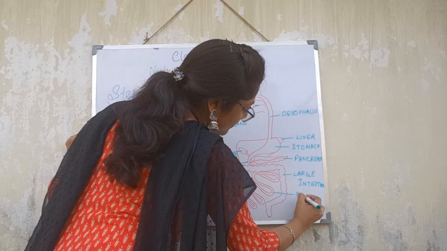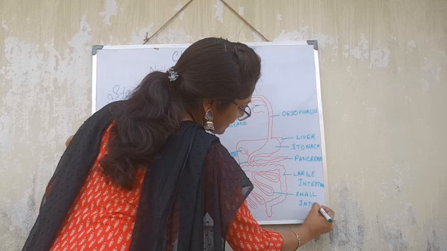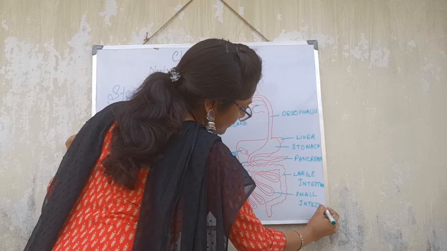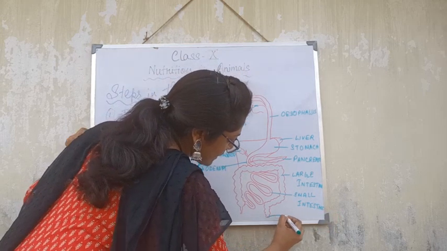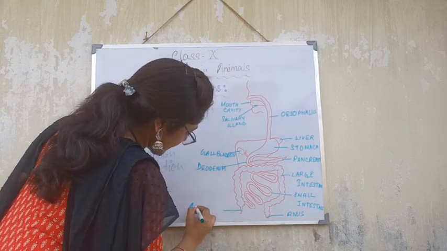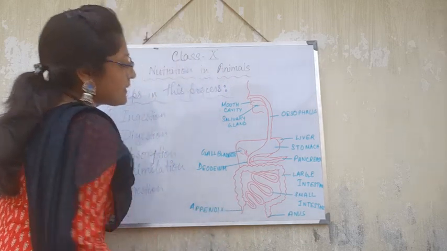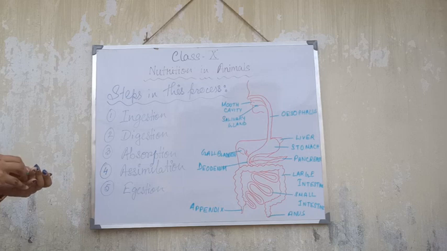This is the small intestine. And this one is the anus, and this is the appendix. This is the diagram of the human digestive system.